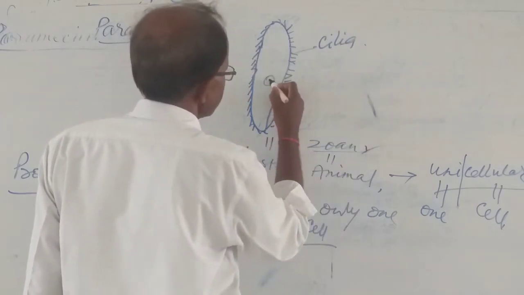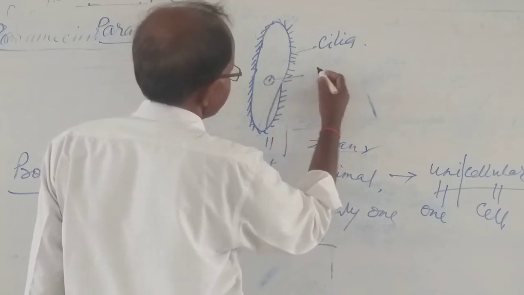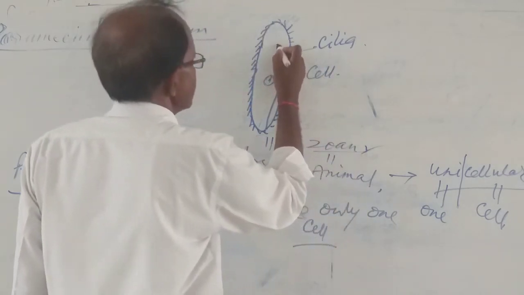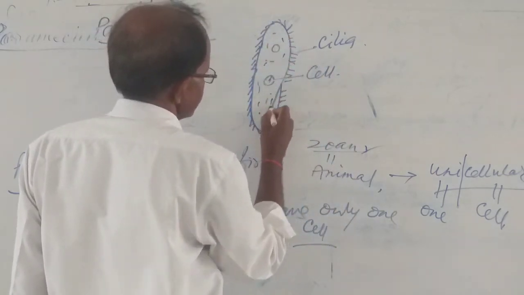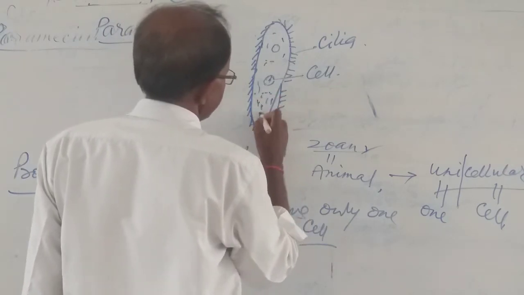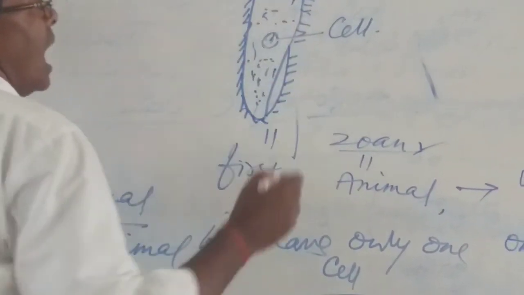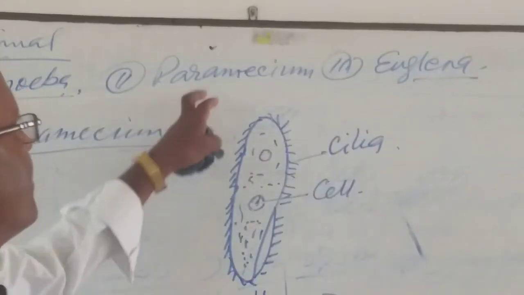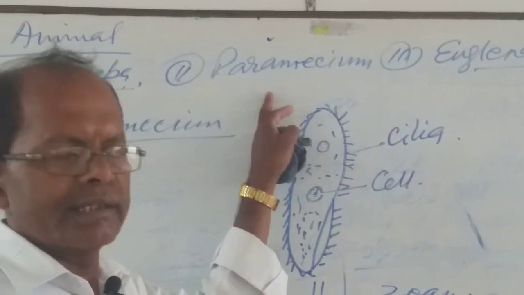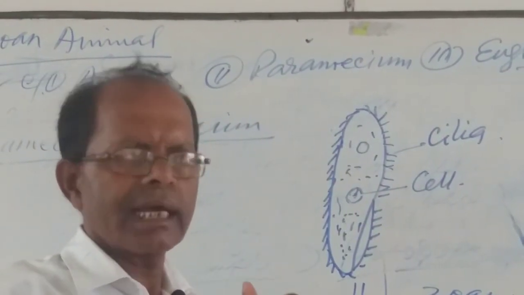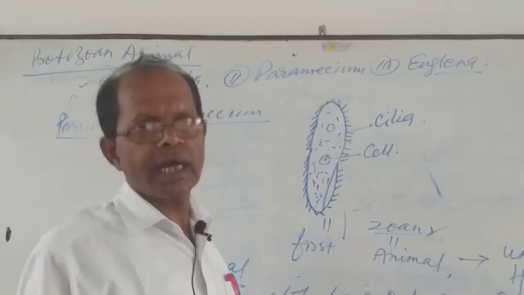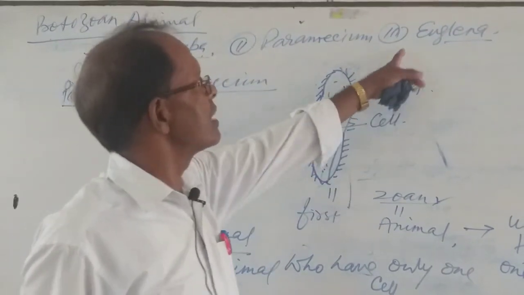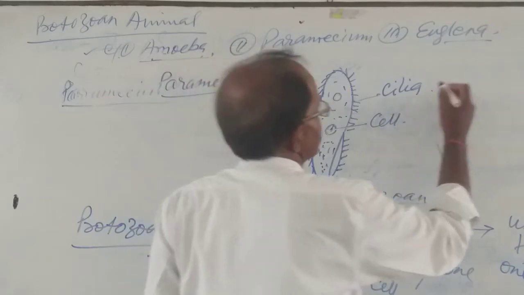It also has a nucleus in the cell, by which all activity is able to be done. This one is the cell, and here the vacuole is also present. This is a living organism, protozoa, because it has protoplasmic parts. In the case of amoeba, the catching and capturing of food materials and also the locomotion take place with the help of pseudopodia, whereas in the case of Paramecium, it is cilia.